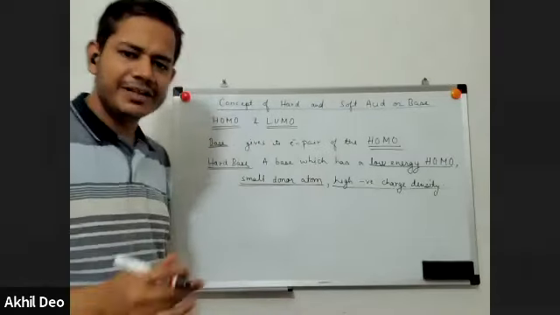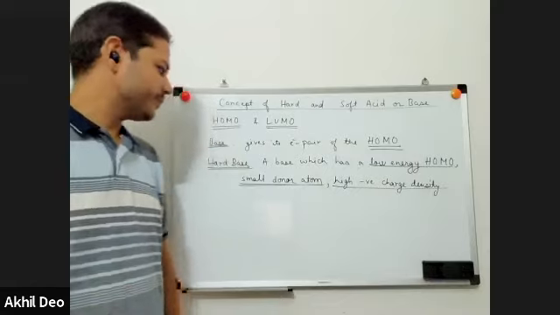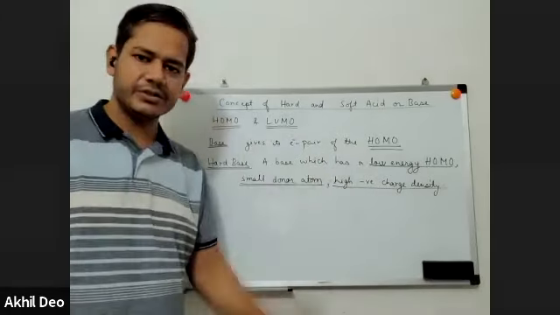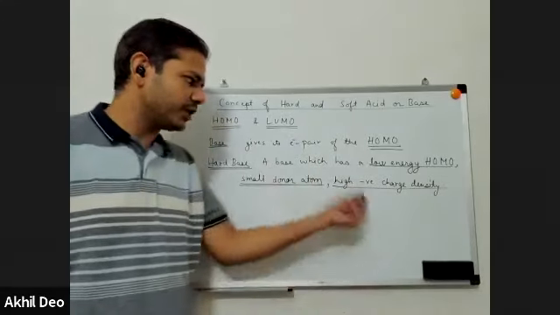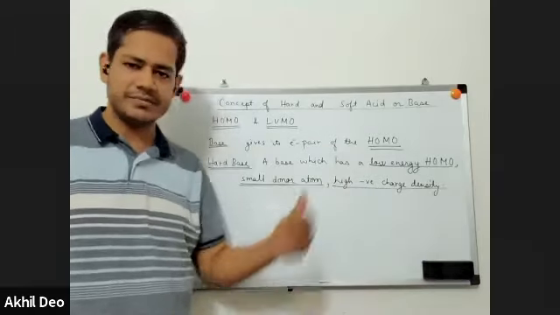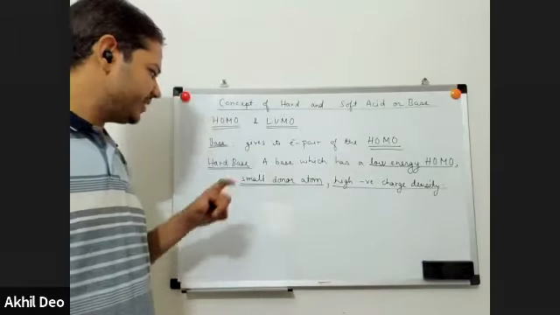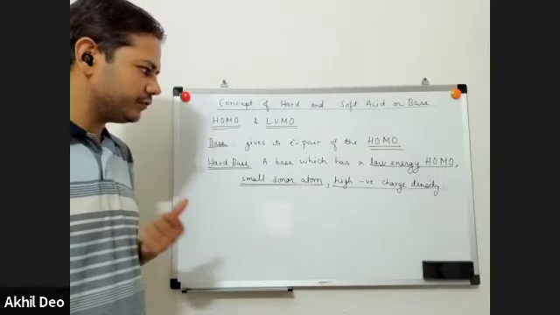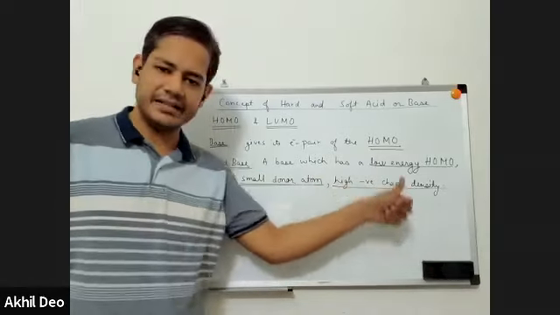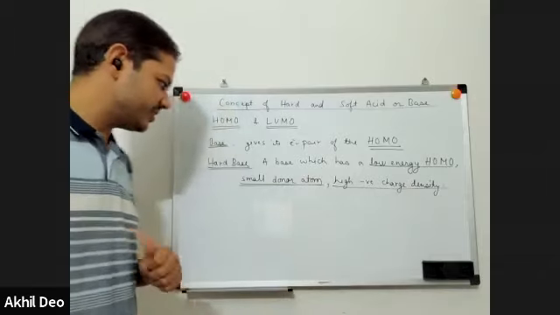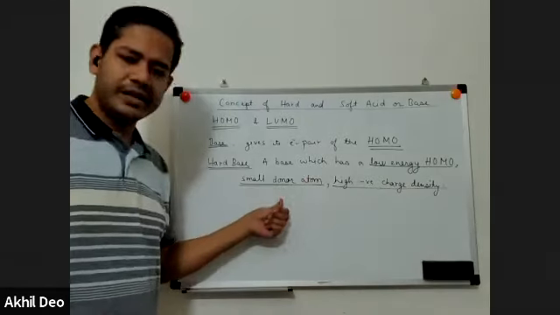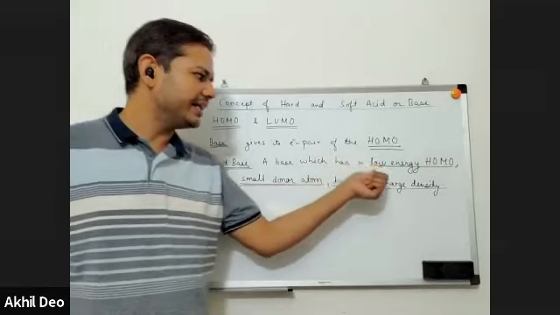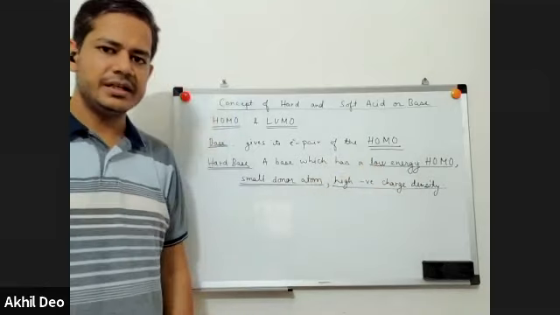Clear? It's not very difficult to understand this. Hard base means low energy HOMO, or small donor atom, or high negative charge density. All these three terms are interrelated. It's easier to understand the hardness or softness of a base in terms of either the higher negative charge density or the lower negative charge density, or the larger donor atom or the smaller donor atom, or the higher energy HOMO, the lower energy HOMO.